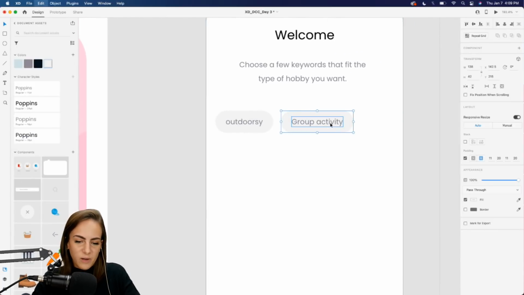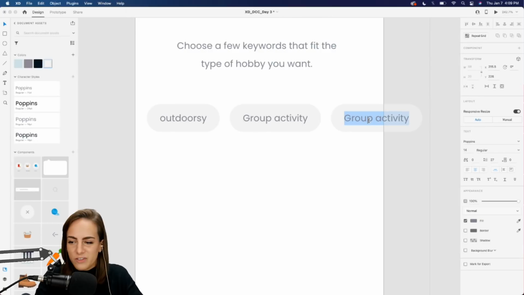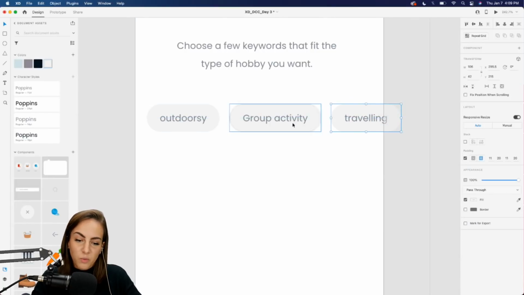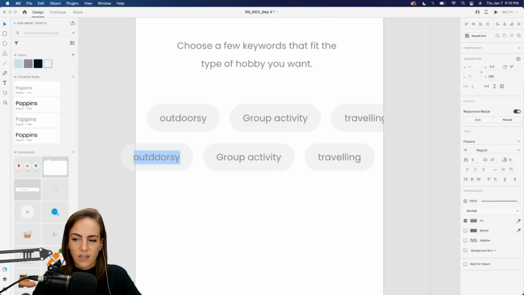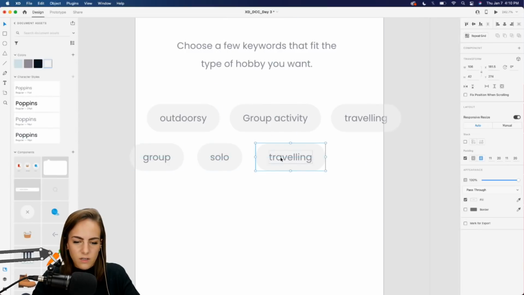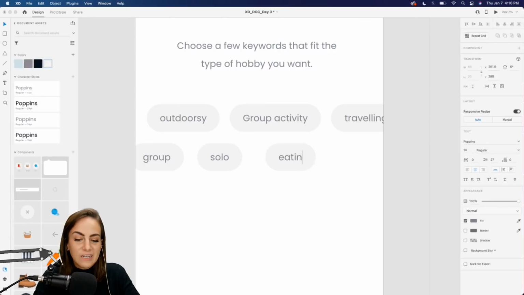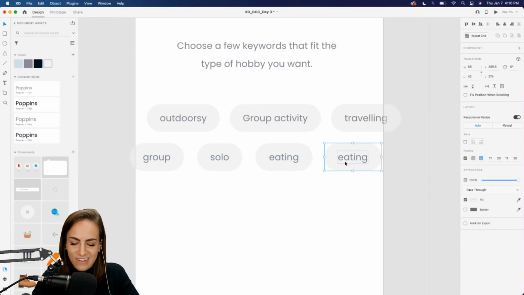So very helpful there. So let's just go ahead and make some more. And I'll use repeat grid a few lines down, so we're not spending a ton of time on this, but just want you guys to see how you do this. So let's say traveling, that would be a good one. I wish, maybe later in the year, hopefully. Let's say a group activity or solo activity. We can move this over just a tad. And what else? Eating. I love hobbies that require eating. That is something that I like. What else?